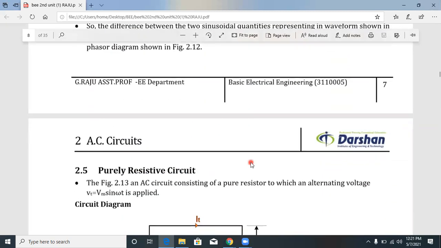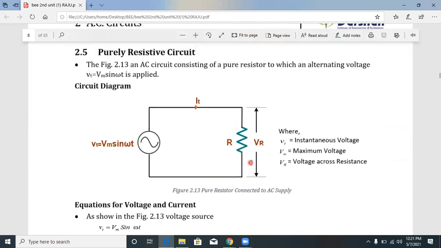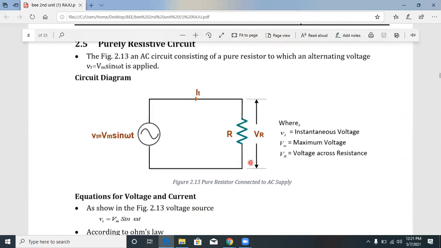And then coming to the next concept, a purely resistive circuit. Purely resistive circuit. Try to consider it.